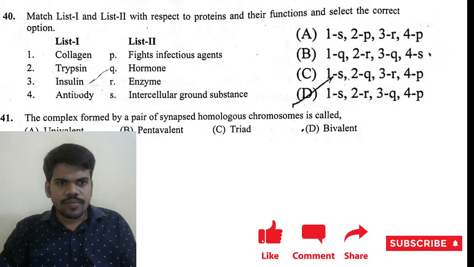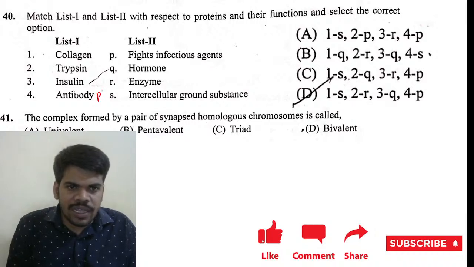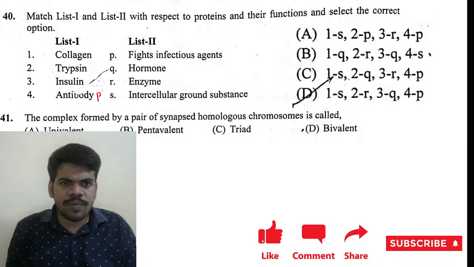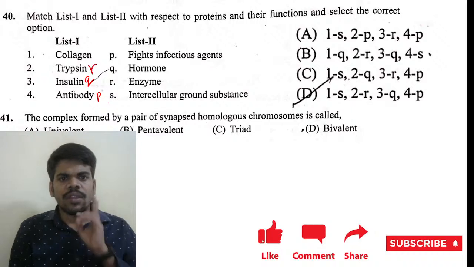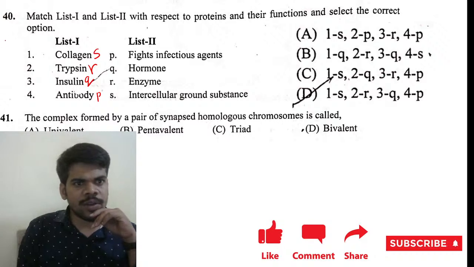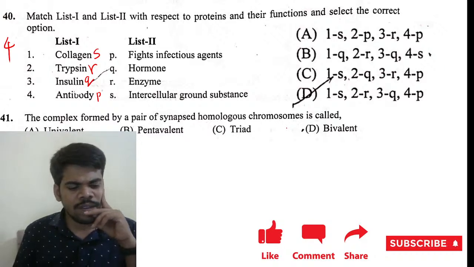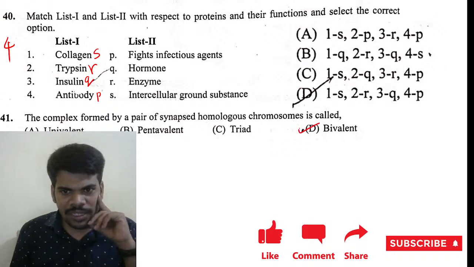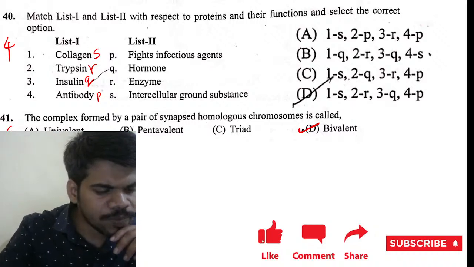40th question. Antibody can fight against infectious agents. Insulin is the hormone. Trypsin is the enzyme. And intercellular ground substance is collagen. So the right answer is option 4. The complex formed by a pair of synapsed homologous chromosomes is called a bivalent. Yes, thank you, correct.